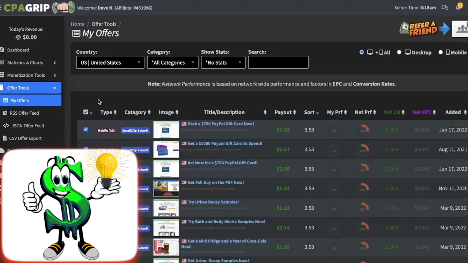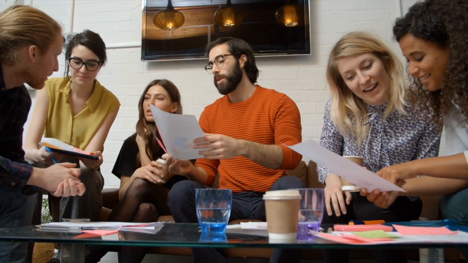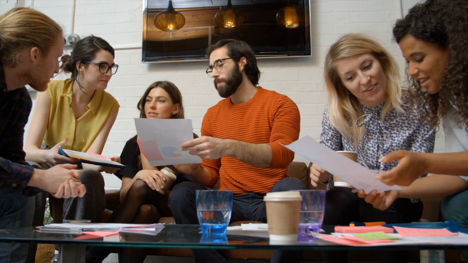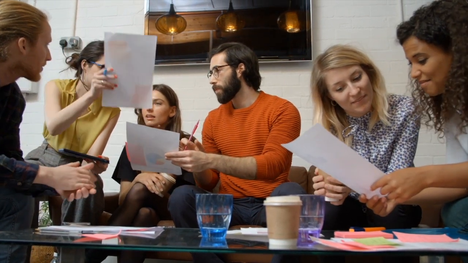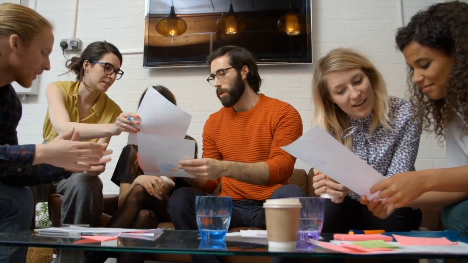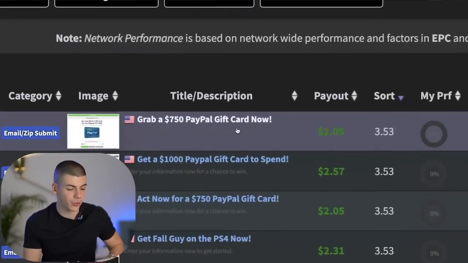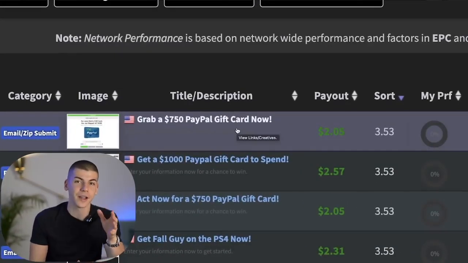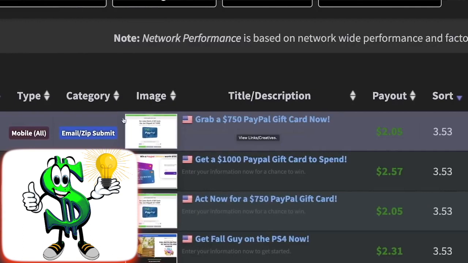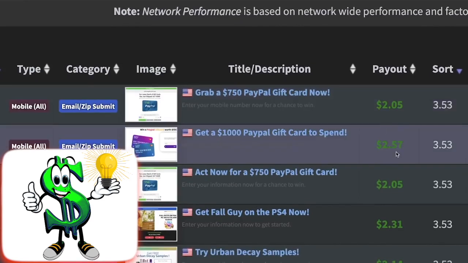Now, you don't necessarily have to live in the United States to profit from CPA Grip. With these deals, you may earn money from absolutely anywhere in the world. However, the individuals you recommend must be Americans. For instance, customers may enter to win a $750 PayPal gift card by providing their email address, and for each email you gather, you'll receive $3. You will receive $2.57 in this instance, and they may win a $1,000 PayPal gift card.